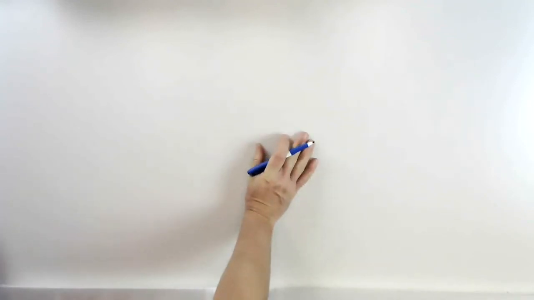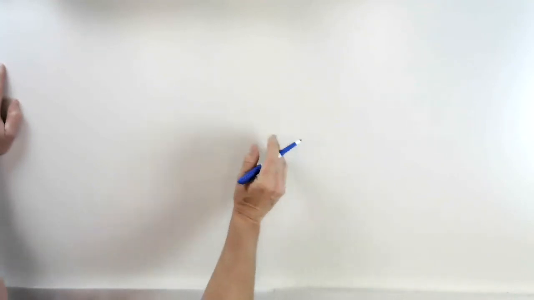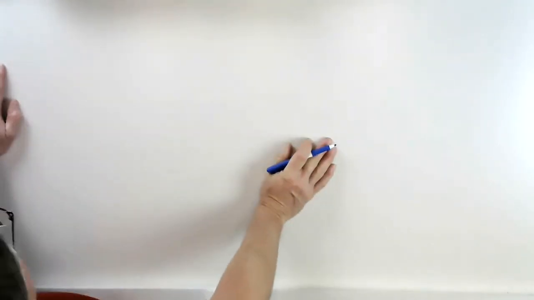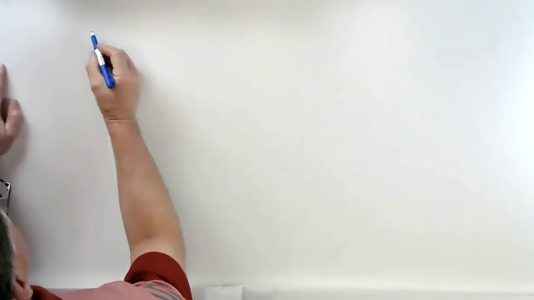I'm going to work out a few problems from section 7.5, just as examples to help you study for your quiz. It covers 7.3, 7.4, 7.5. So here's a few problems from 7.5. I'm going to try to do one type of each problem. Hopefully that'll help anybody who has any questions.